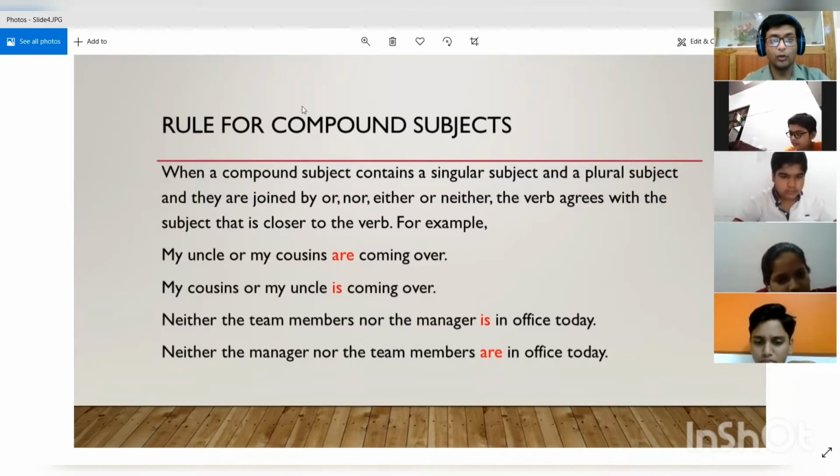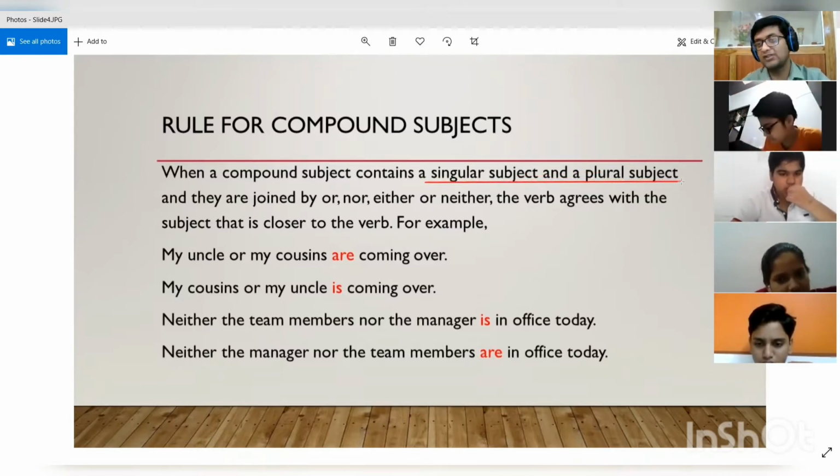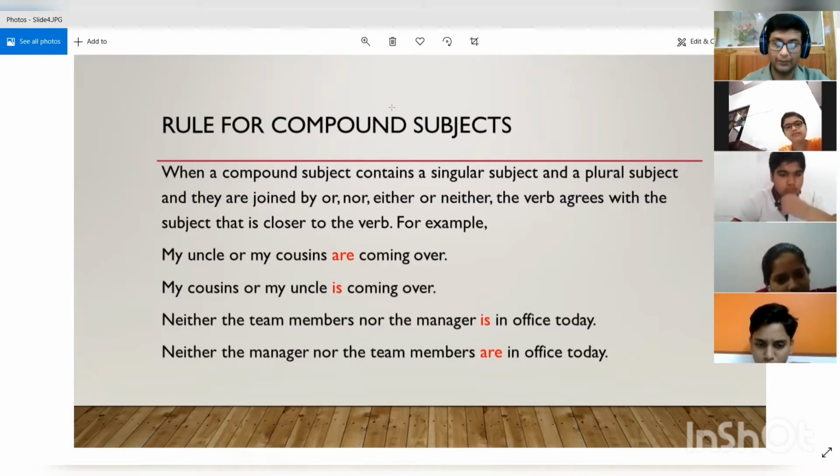Okay. So when a compound subject contains a singular and a plural subject. Now see, here is a difference. Till now, all the rules that we were studying had only two singular subjects present, right? If we go back, let me show you that we were adding two singular subjects only.